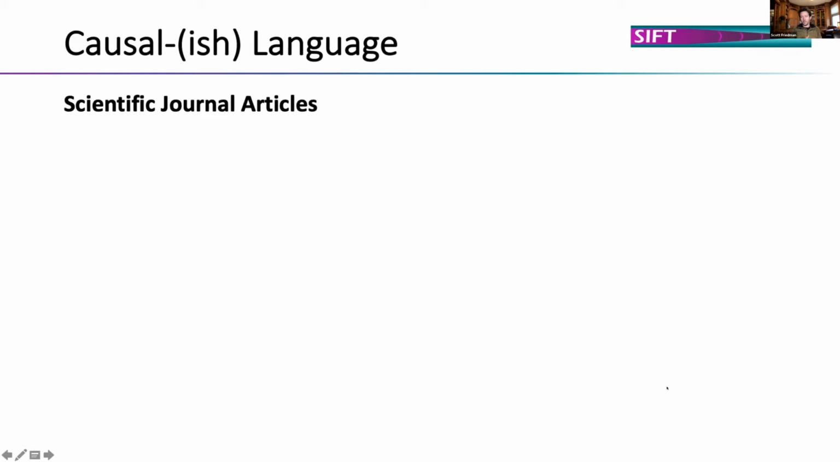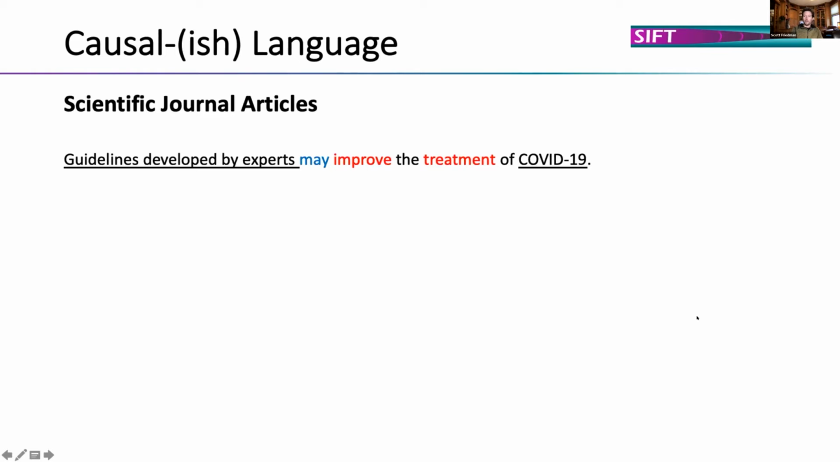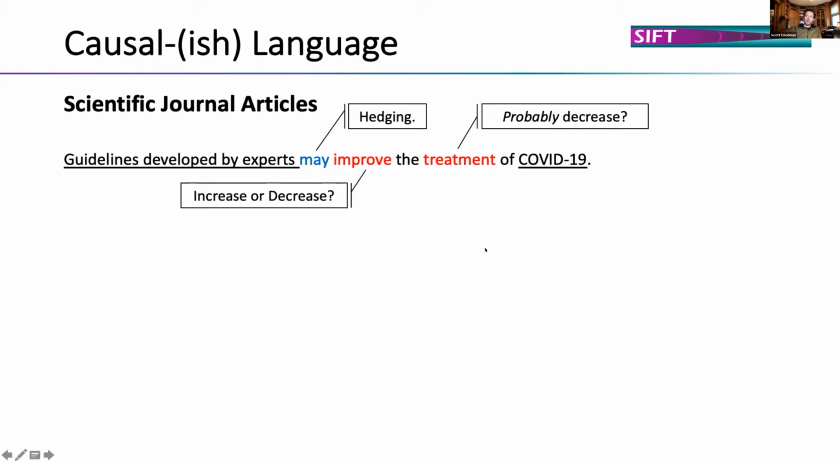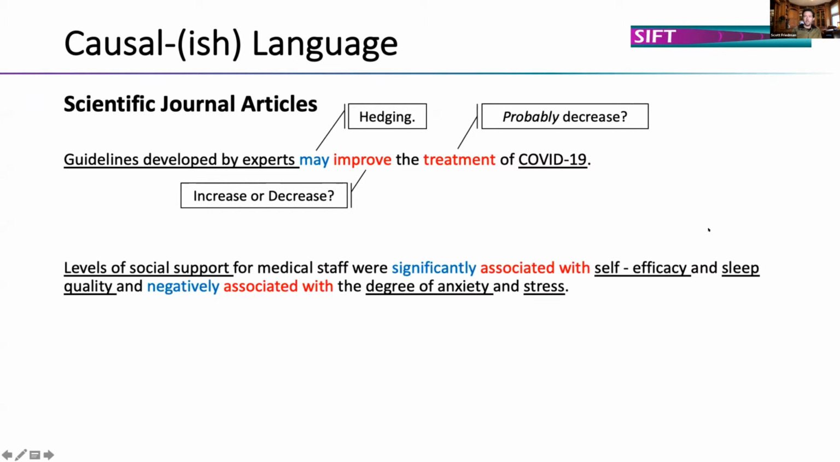All right, so in scientific journals, we would expect sometimes to see really crisp causality and complete knowledge. Those of you that have done NLP on scientific journals know that's not quite the case though. For example, guidelines developed by experts may improve the treatment of COVID-19. There's hedging here. You're not always sure whether something's increasing or decreasing if you're trying to do qualitative reasoning, but treatment tells us probably it's decreasing some type of disease if we know the context.